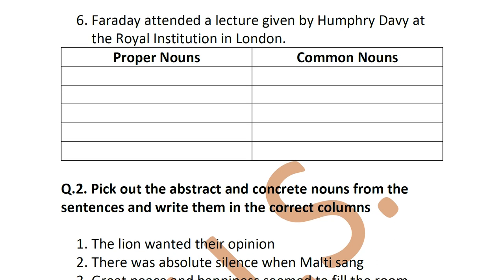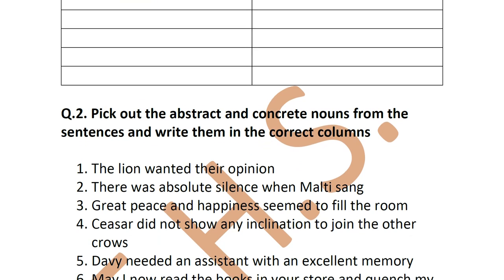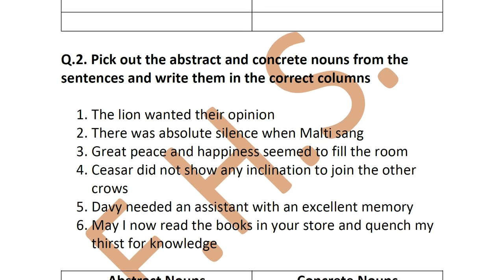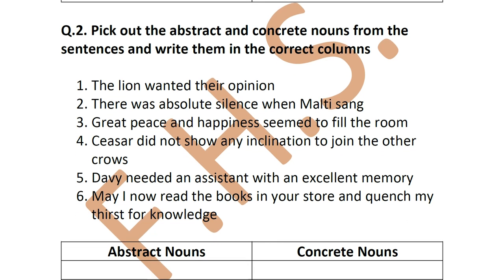Okay, now you will see this is your table into which you have to write the proper nouns and the common nouns. Now going on to the next second one. Pick out the abstract and concrete nouns from the sentence and write them in the correct columns. The first one, the lion wanted their opinion.